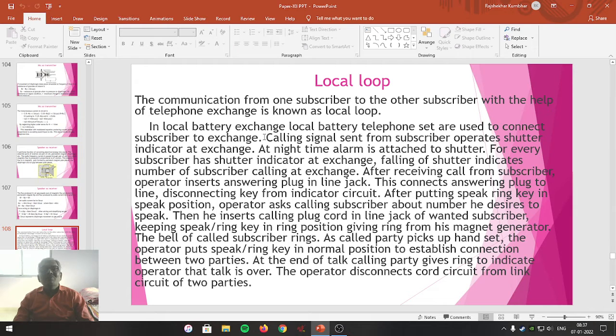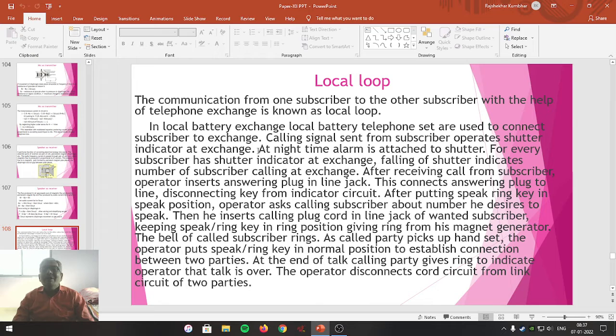So what was the procedure? The calling signal sent from subscriber operates the shutter indicator at the exchange. Means in the telephone exchange, for every subscriber, there is one shutter, one bell, and one lamp.